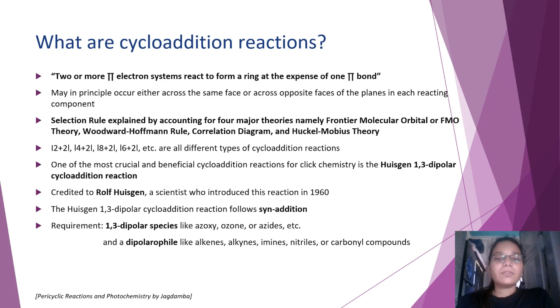What were the requirements of this reaction? First is a 1,3-dipolar species. Dipolar species, as in a species which has both charges within the same molecule, or in other words, an electrically neutral species, like azoxy, ozone, or azides. And you require a dipolarophile. A dipolarophile, as in any compound like alkenes, alkynes and so on, which has delocalized electrons over three atoms.